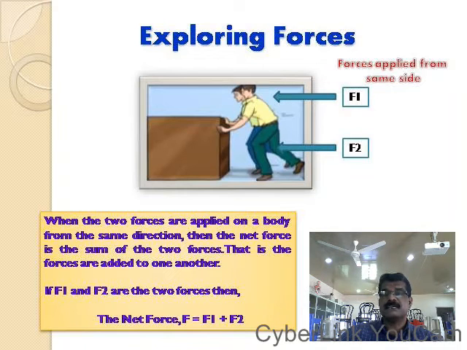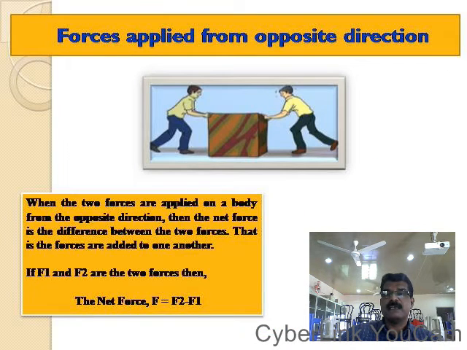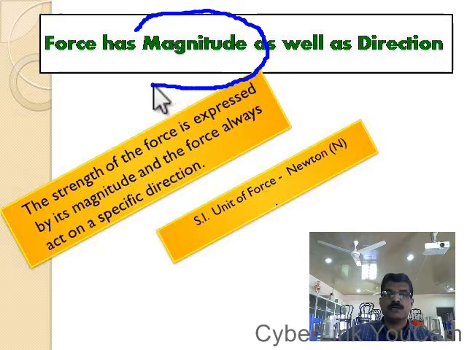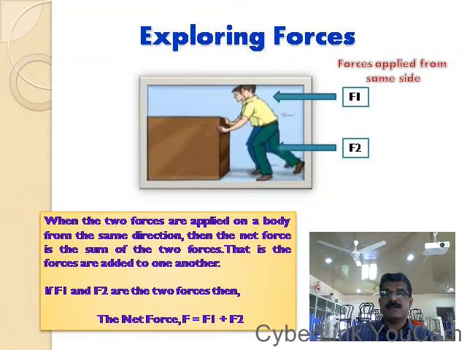That means each boy is exerting a specific strength of force. A force has a magnitude, a definite strength, a definite value. The force applied by the first boy has a certain value, the force applied by the second boy has a certain value. That's why F1 plus F2 becomes bigger.